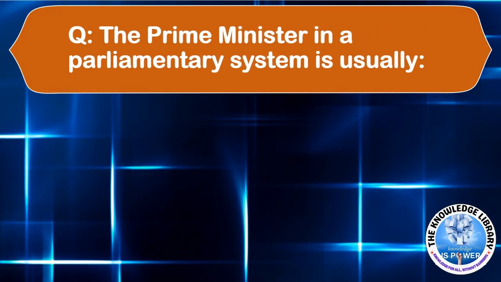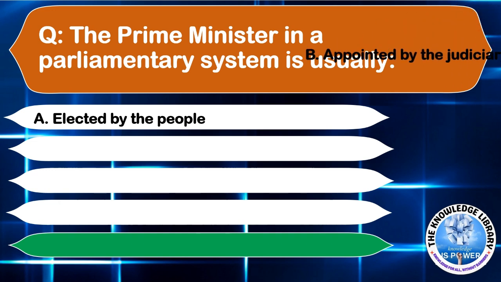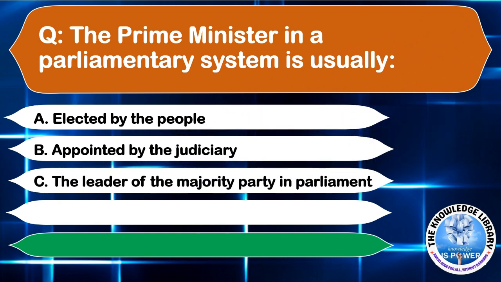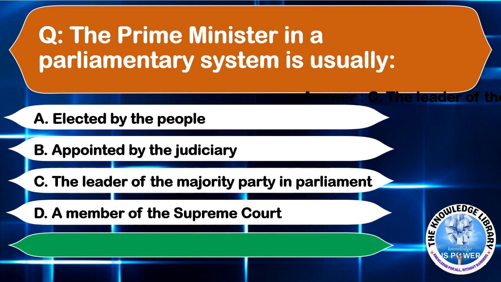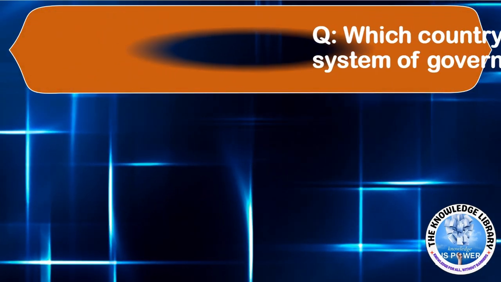The Prime Minister in a parliamentary system is usually option A, elected by the people. Option B, appointed by the judiciary. Option C, the leader of the majority party in parliament. Or option D, a member of the Supreme Court. The correct answer is option C, the leader of the majority party in parliament. Moving to the next question.